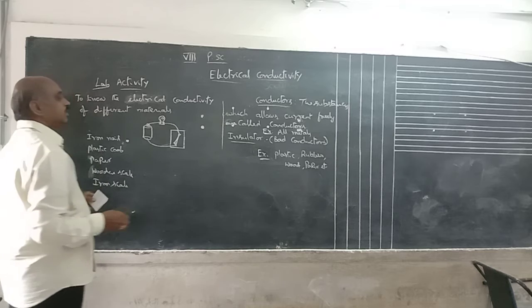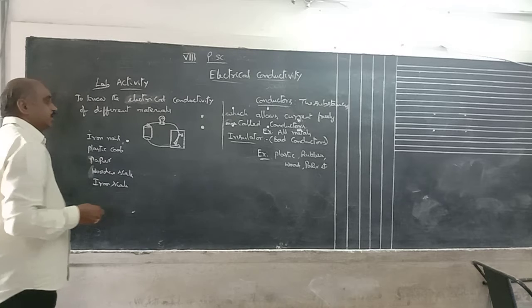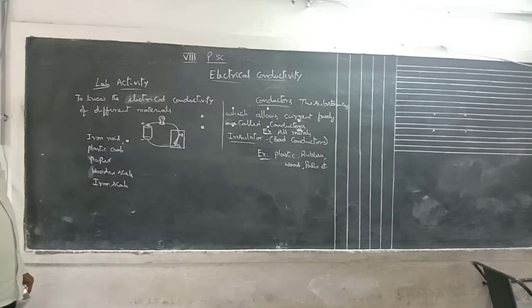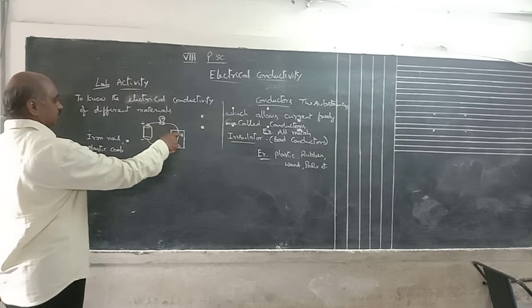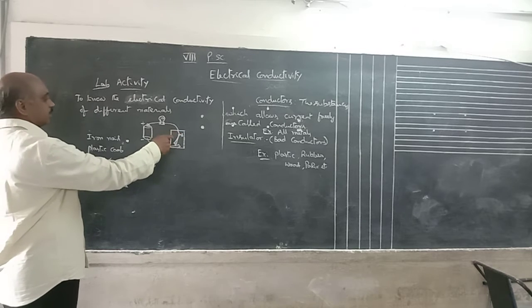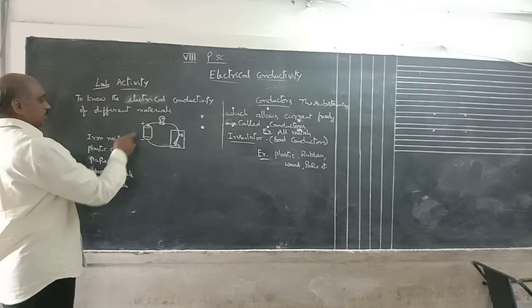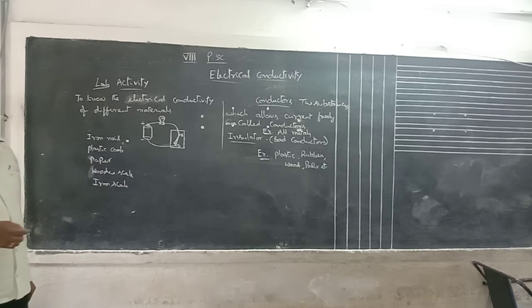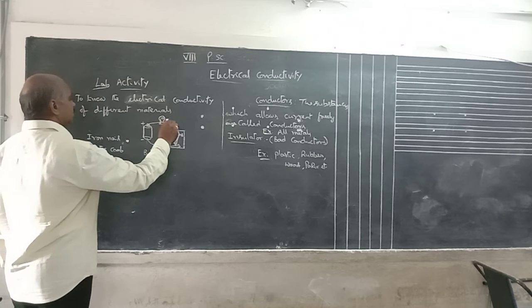Take a nail, and this is a gap; in between the gap you keep the nail. This is a battery. Connect the battery to the bulb. One end of the battery is connected to the bulb, which is connected to one terminal. This is the wooden plank, and under the wooden plank one terminal is there. This is connected to one terminal A. The lower end of the battery is connected to the other terminal, that is B. In between A and B some gap is there. Here is the battery, and this is the bulb.